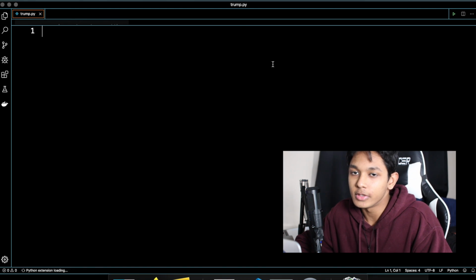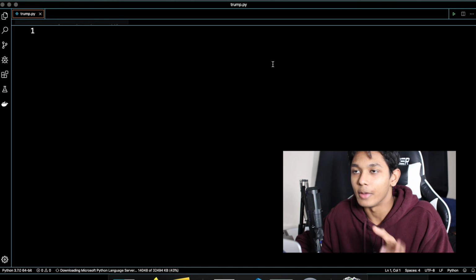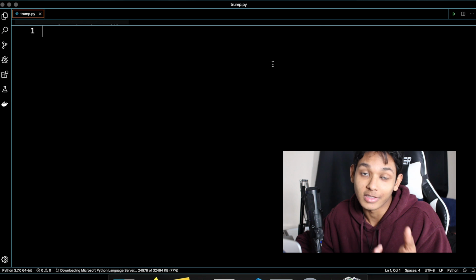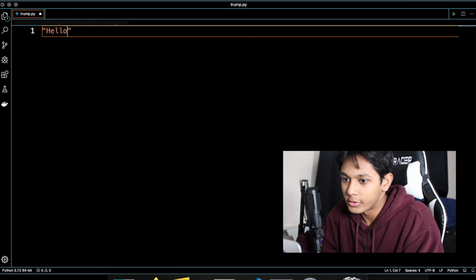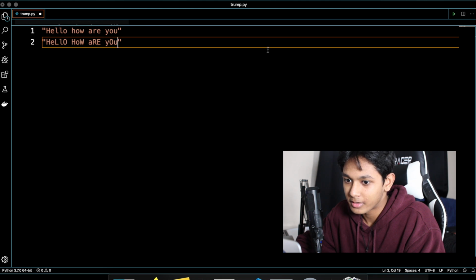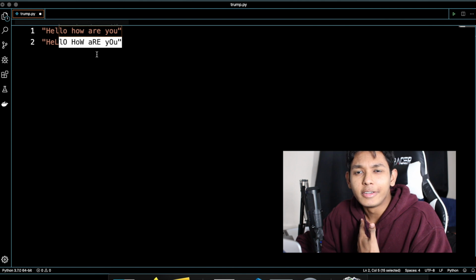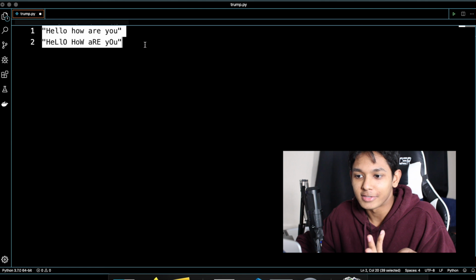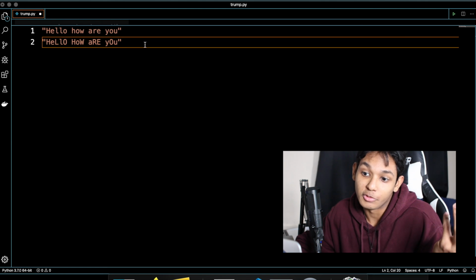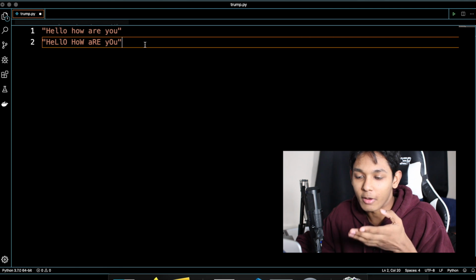So the first thing we need to do is make a function that takes in a normal line of text and returns SpongeBob text. That's what I'm gonna call it, SpongeBob text. For example, if you get a string like, hello, how are you? It'll return something like that. I don't really think there's a pattern to it. I think you literally just capitalize random letters. I think that's the point of it. So the easiest way I can think of doing that is to iterate through the original string and at random decide if you want to capitalize the letter or not.